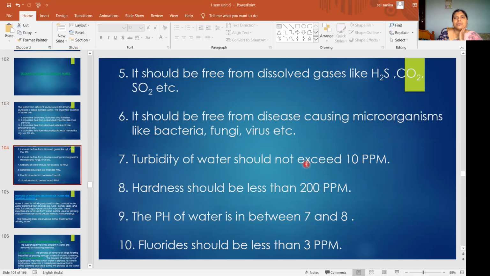Turbidity of water should not exceed 10 ppm. Hardness should be less than 200 ppm. The pH of water is in between 7 and 8. Fluoride should be less than 3 ppm. So these are the essential qualities of drinking water.